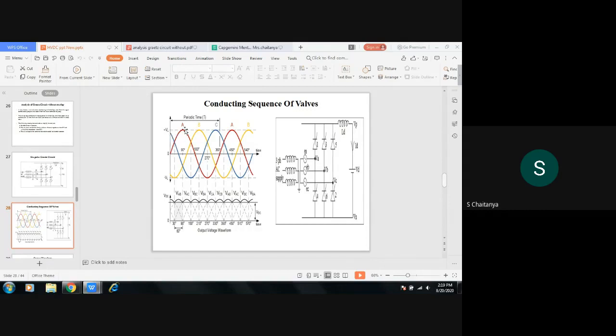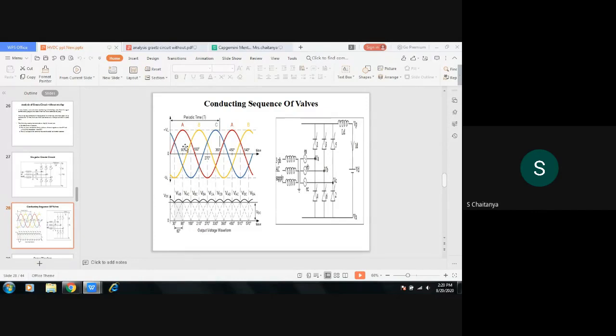So phase A will be conducting from the positive side, and from the negative side, only phase B curve is there. So phase B will be conducting from the negative side. Is it clear? At this point, at omega t is equal to 30 degrees, phase A and phase B are conducting. Phase A from the positive side and phase B from the negative side.